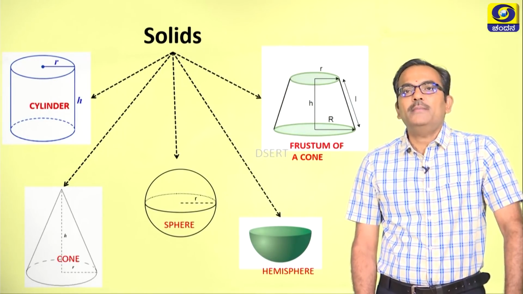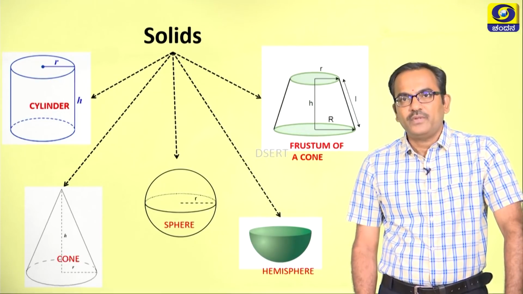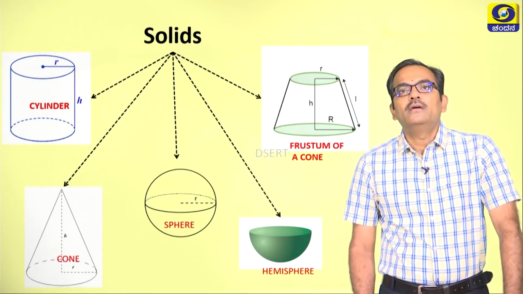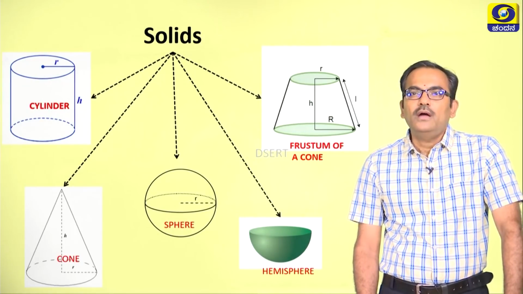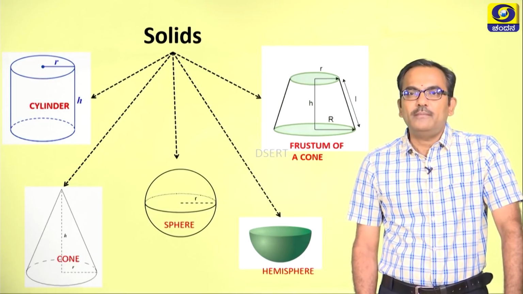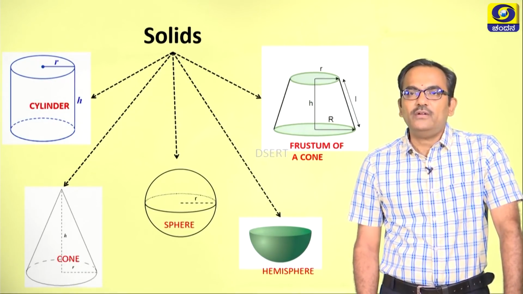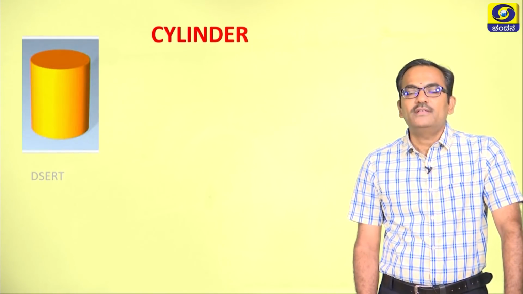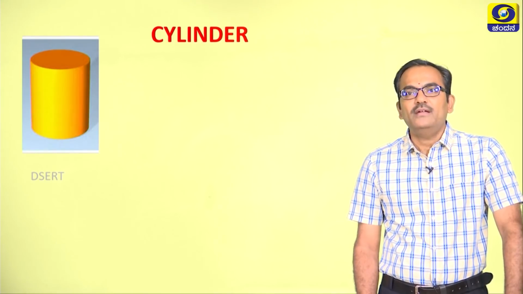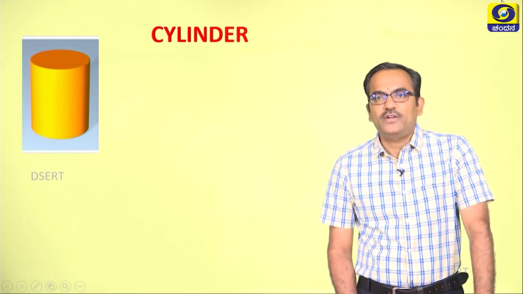These are the 5 important solids that you have studied in this 10th standard, and of course the cylinder, sphere, hemisphere and the cone and the formulas related to them have already been studied by you in the 9th standard also, right? Now let us try to recall the structure and the important formulae connected with the solids.